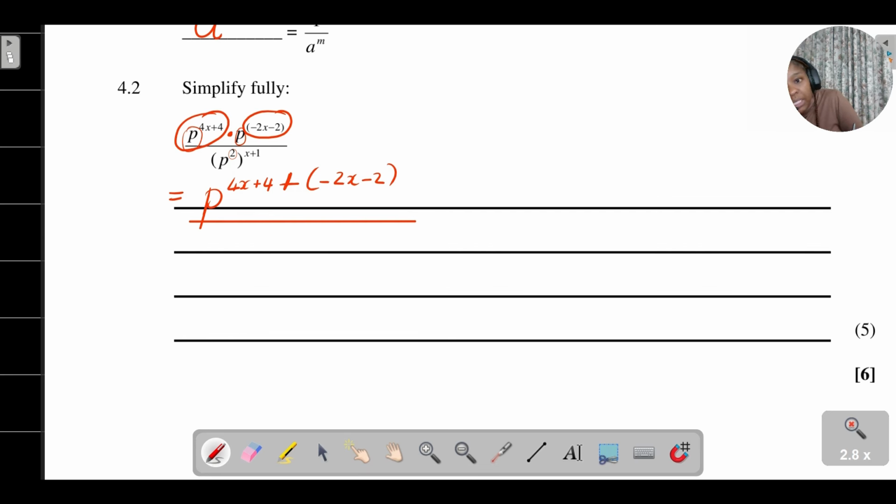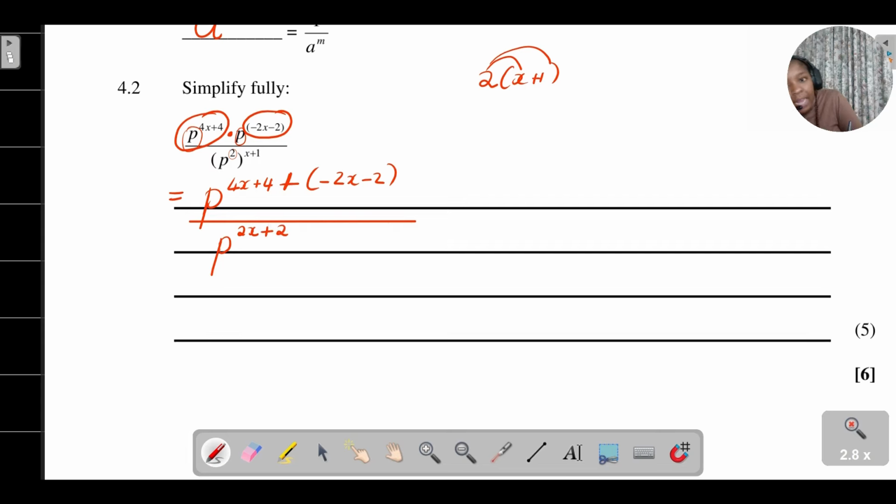So p to the power of 2 times (x plus 1). I'm just distributing the 2, so it's going to be p to the power of 2x, because 2 times x is 2x, plus 2 times positive 1 is 2.